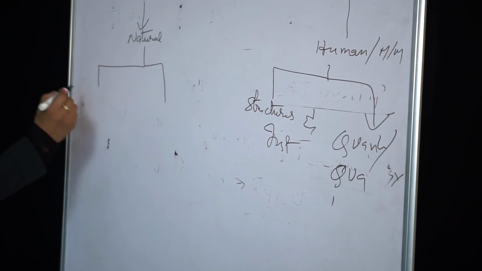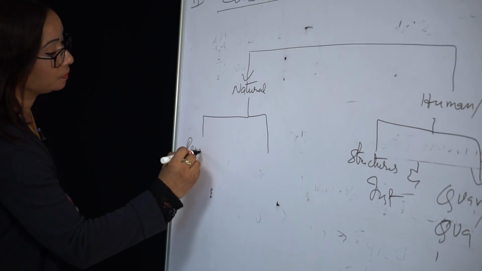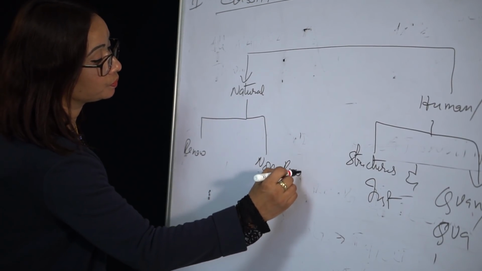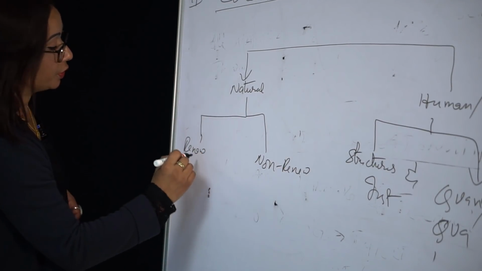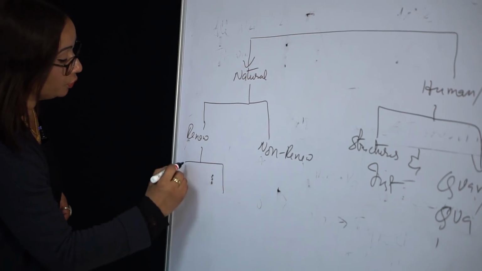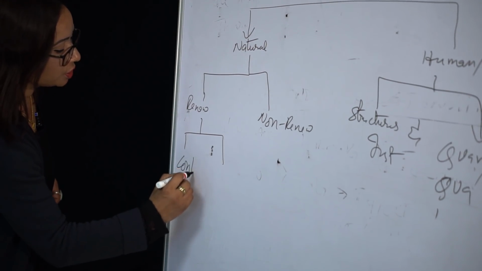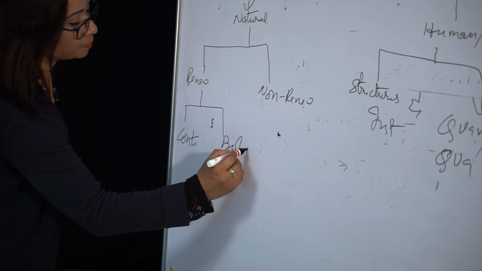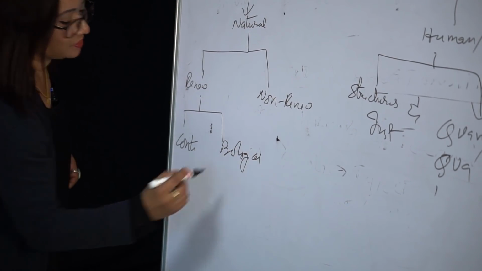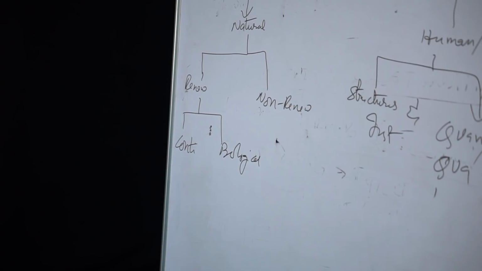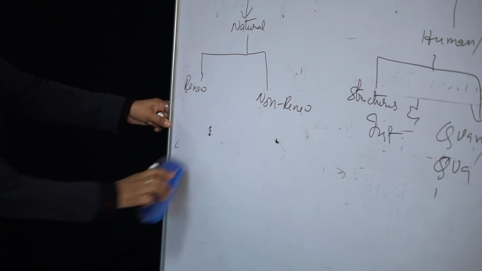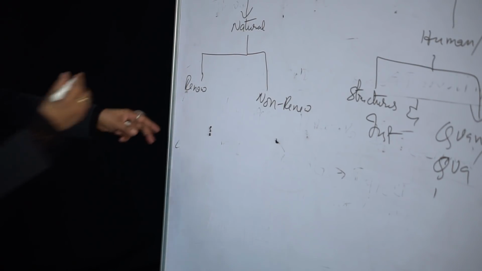Natural we will see as renewable and non-renewable. Renewable again is divided into continuous and biological. Bear with my handwriting, I am not used to writing on a whiteboard.